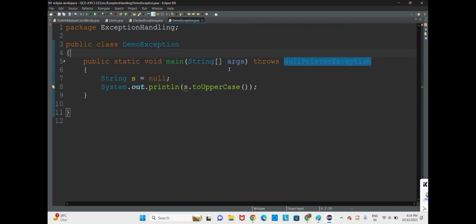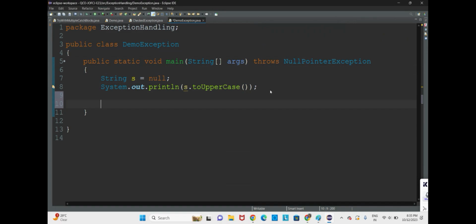But you have to know that this is how you declare the exception, and if you want to handle it, you have to surround these statements with try and catch. It is not shown to the compiler here. The compiler doesn't know there is an exception; after execution only it will come to know. So we are throwing it to the caller.